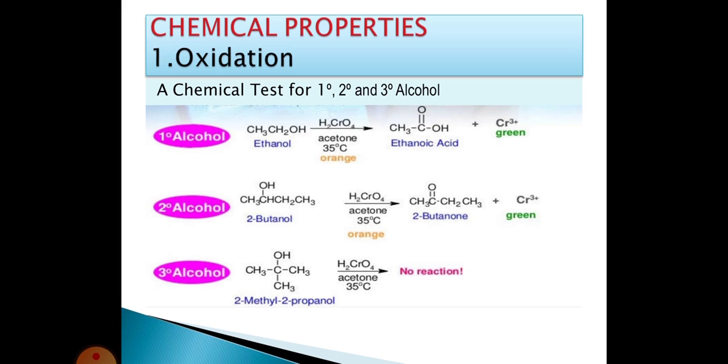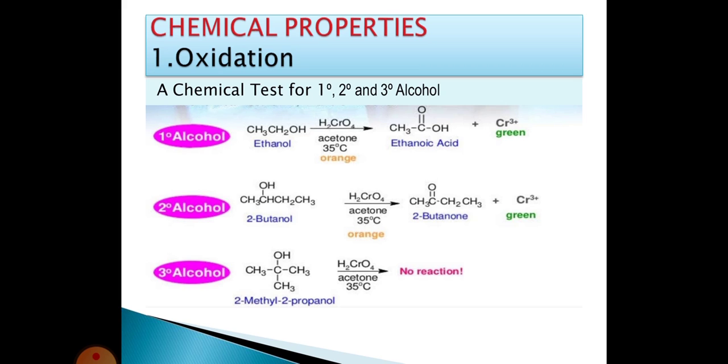In this oxidation, alcohols lose an H2 molecule from the alcohol molecule. Normally H2 molecule elimination takes place. That's why this reaction is called dehydrogenation. Dehydrogenation means elimination of the hydrogen molecule.